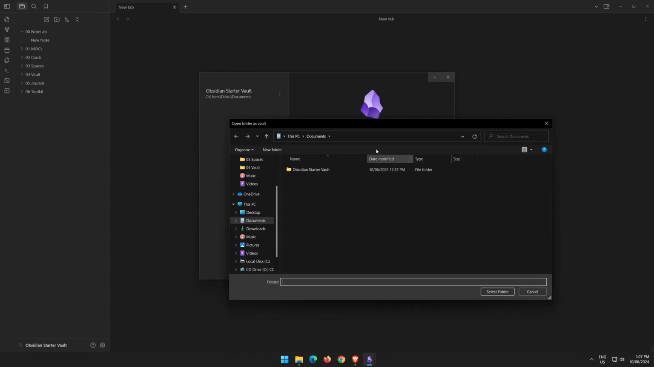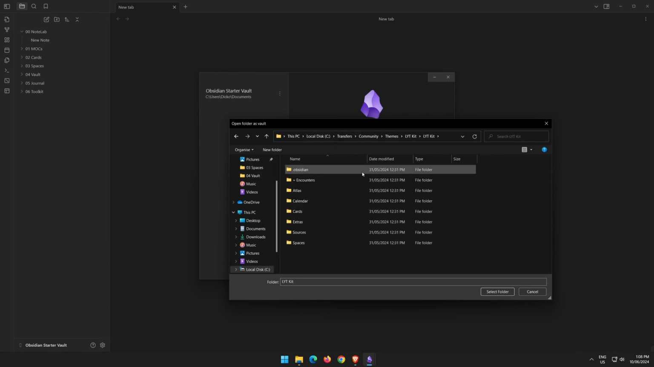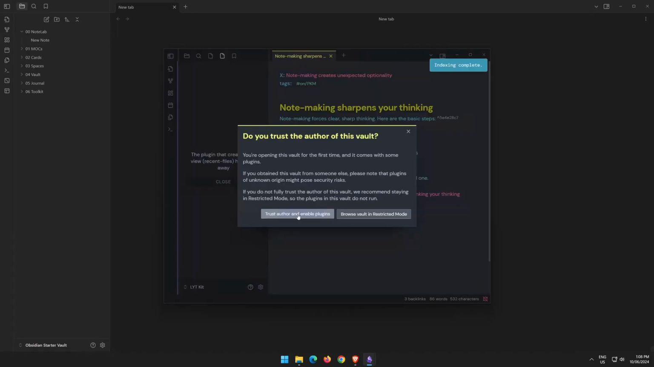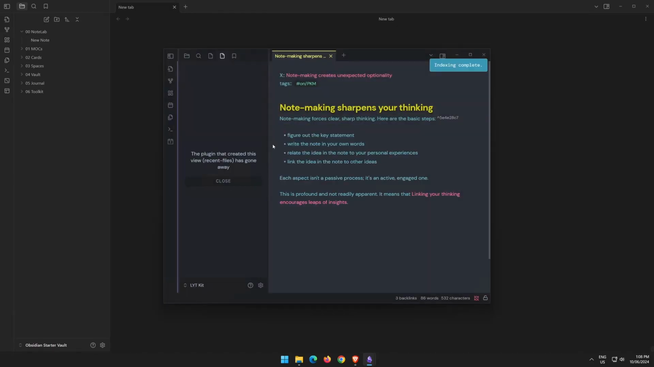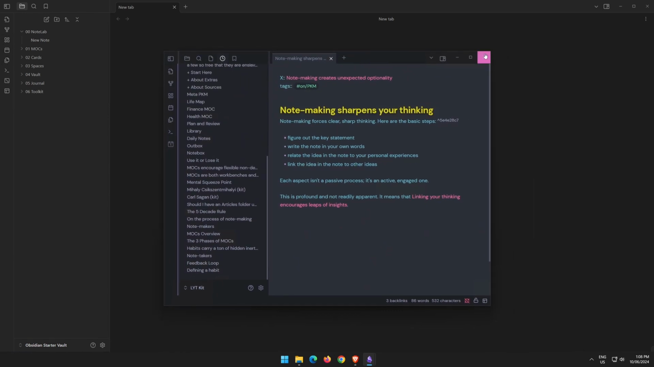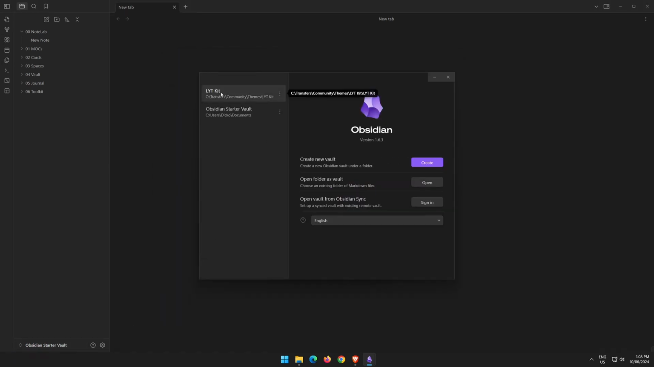If we want to open another vault, such as a community vault or another completed vault, we can come in there and grab a community vault. So we could open Nick Milo's Linking Your Thinking vault, and it will say, do you want to trust the author and enable plugins? We can say yes. And now we have 2 vaults open. If I close that vault and click down here again and go to Manage Vaults, it now remembers that I've opened that vault previously. If I don't want it in my list anymore, I can remove it from my list.